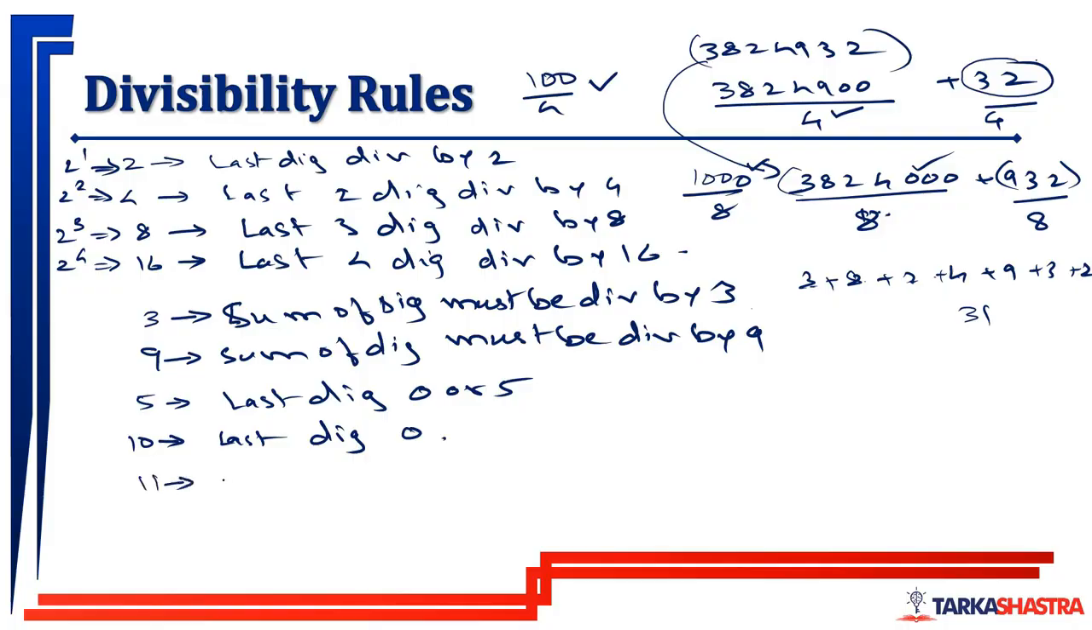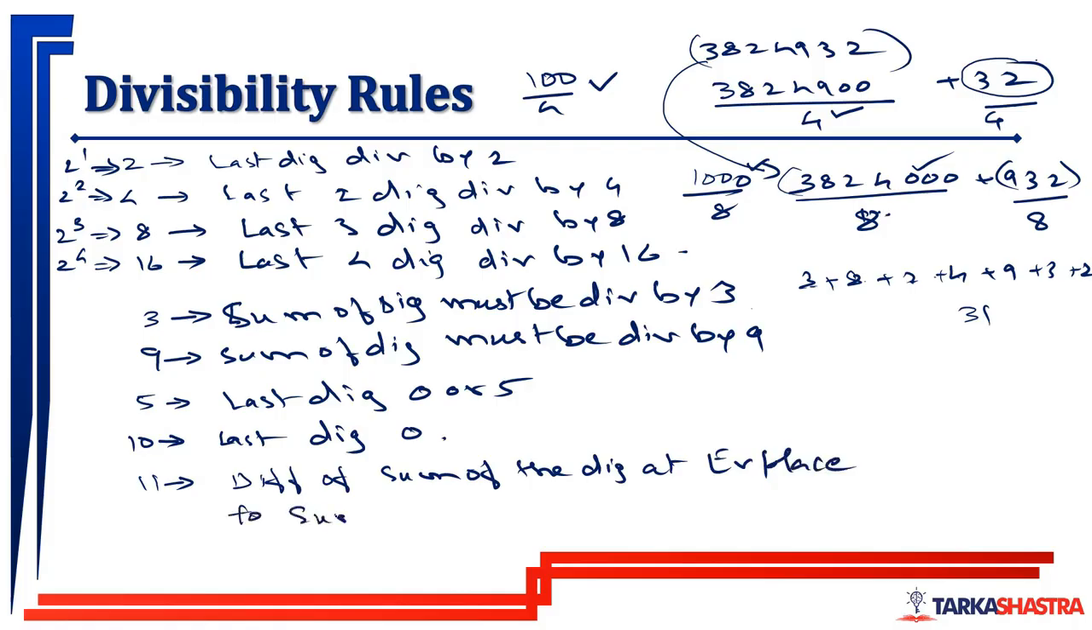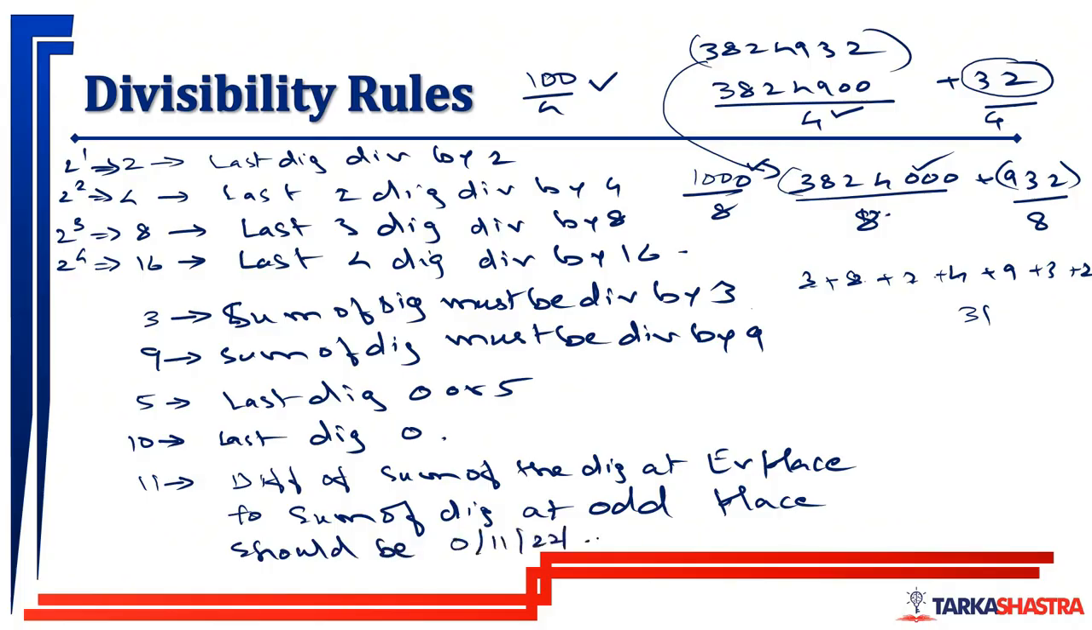Divisibility of 11. Write this down. Difference of sum of the digits at even place to sum of digits at odd place should be 0 or 11 or 22 or a multiple of 11. उसको ठीक है. So what do we understand by this?